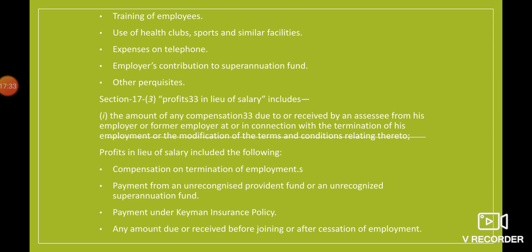Compensation on termination of employment: if there is some compensation which is being provided by the employer on the termination, right? Even that will be profits in lieu of salary. Payment from unrecognized provident fund or unrecognized superannuation fund. So the catch is unrecognized provident funds, not the recognized provident funds. If a person is receiving any payment from provident funds which are not recognized, or from any superannuation fund scheme which is unrecognized, that will be profits in lieu of salary, right?